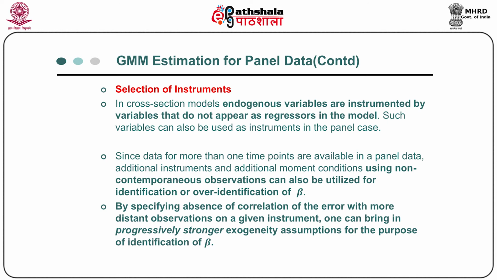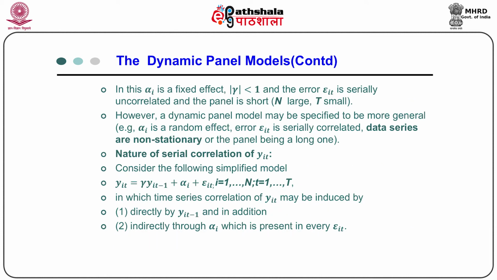Now, let us come to the selection of the instrument. Here also we basically use the contemporaneous exogeneity assumption, that is, the instrument must not be correlated with the error term of the equation, and for each of the r instruments assumed to be contemporaneously uncorrelated with the error term, there are corresponding sample moment conditions. Now, let us discuss something about the dynamic panel model.